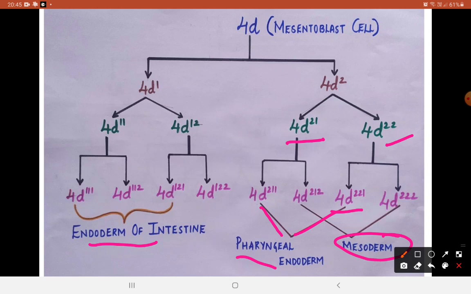With respect to Nereis in particular, the somatoblasts, the D2 and D3 cells, form the mesoderm, whereas in general when you talk about the annelids and the molluscs, this 4D mesentoblast forms both endoderm and mesodermal derivatives. So it is also called endomesodermal derivatives. That is how the developmental history of a blastomere can be traced, and this is what we call cell lineage.